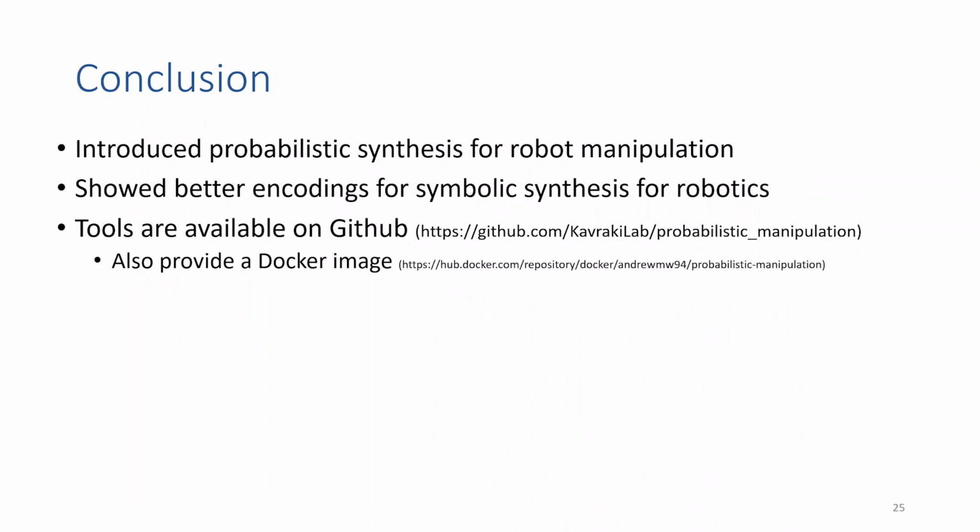In conclusion, we introduced a framework for probabilistic synthesis for robot manipulation. We examined some different encodings for symbolic synthesis, and we have made our tools available on GitHub and also provided a Docker image if anyone wants to test out our tools.